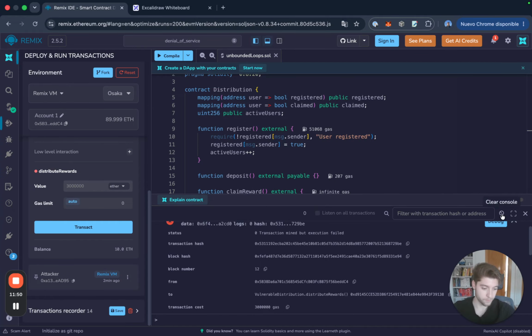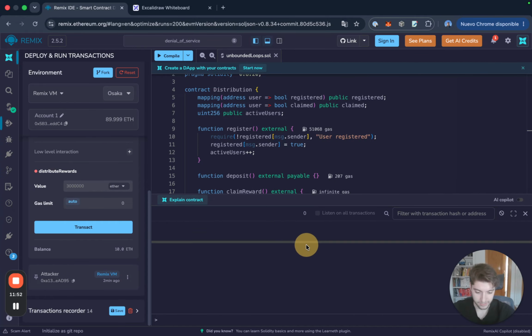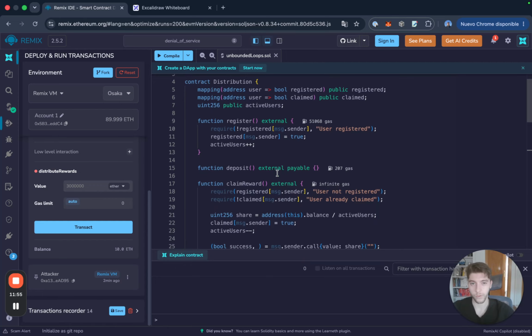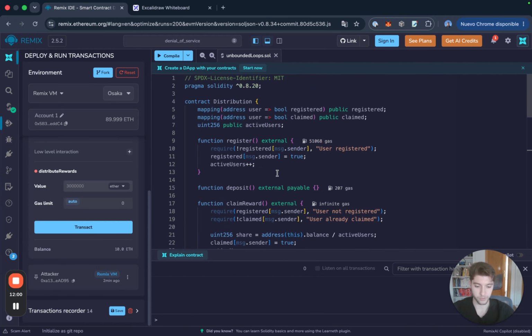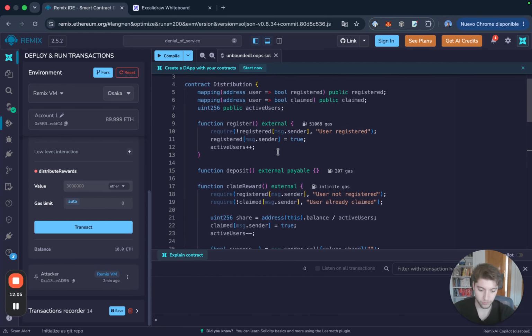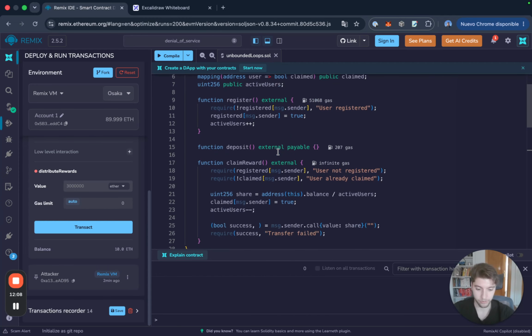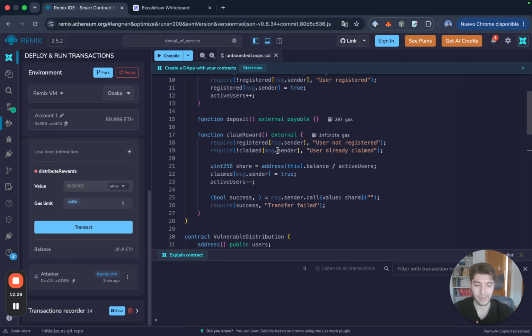So what do I recommend you do in this case? Obviously we would want to allow users to retrieve their share. There is a much better way of doing it. It's called the push over pull method. We're going to allow the users to claim their rewards individually, and we're not going to do a massive loop with all the users, and we're not going to let the smart contract take care of sending the ether in one single loop. We're just going to let every user claim their reward back.